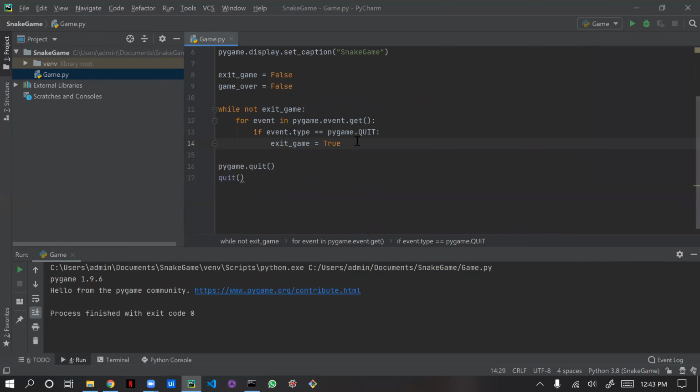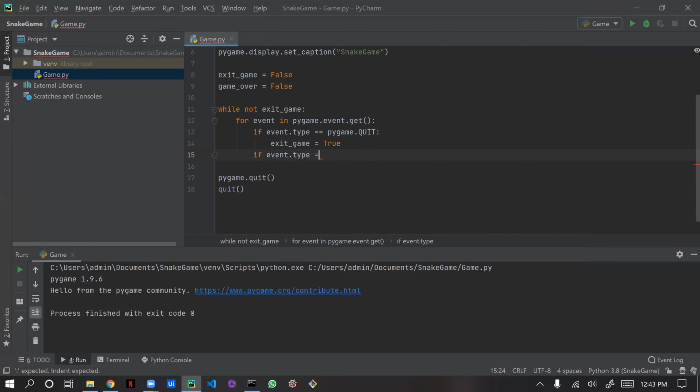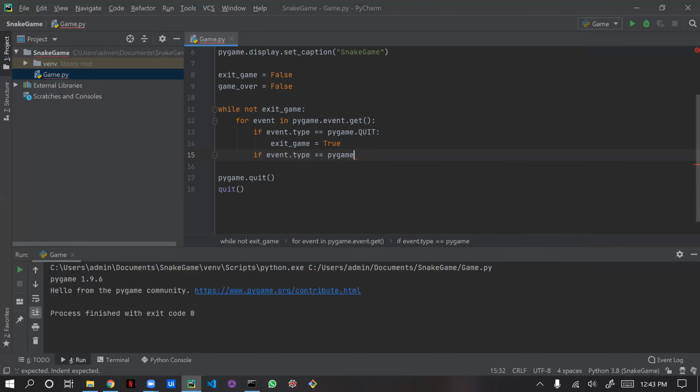And the next thing is we will be using up and down arrow keys to monitor the event. For that, what we are going to do is: if event.type is equal to pygame.KEYDOWN, so we will be using key down activities.